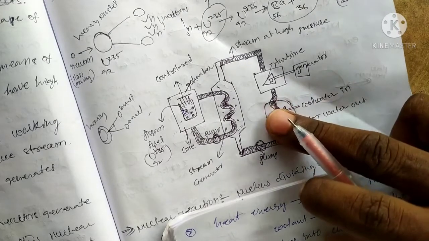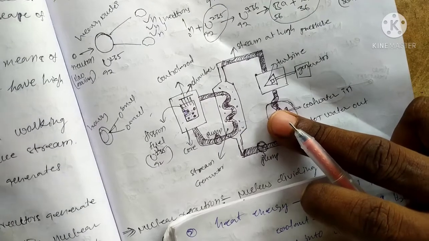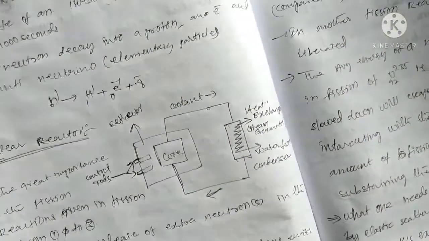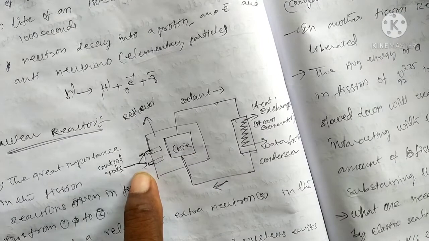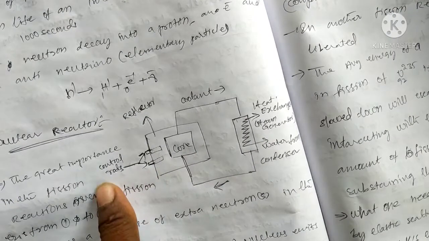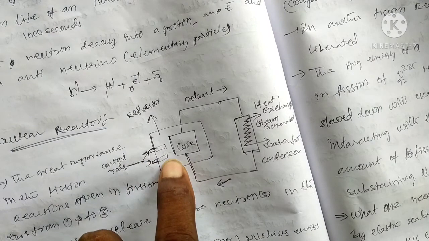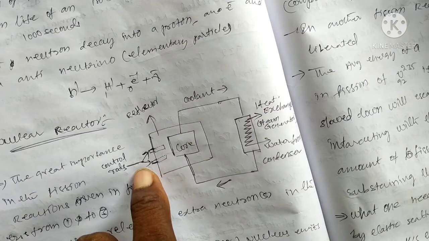It's like an engine. Okay, in the textbook the schematic diagram of the nuclear reactor is drawn a different way, like this. Here the core is there, here the controlling rods like this. Controlling up and down, controlling down comes this side. They can absorb the neutrons going outside.